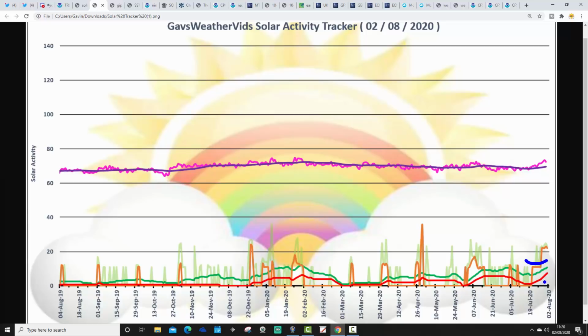You have the thick green and the thick red lines. That's just starting to lift them up ever so slightly. So yes, we are going through a slightly more active phase on the solar disk, as you would expect, as we are beginning to move in towards solar cycle 25.